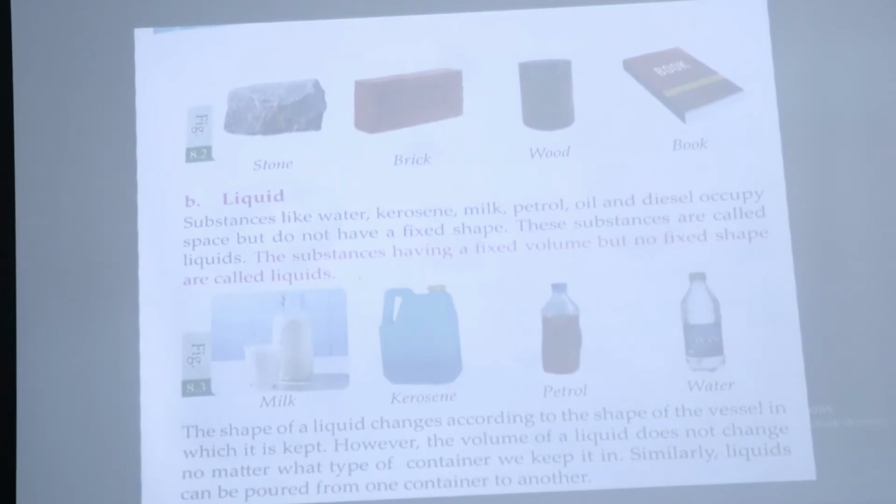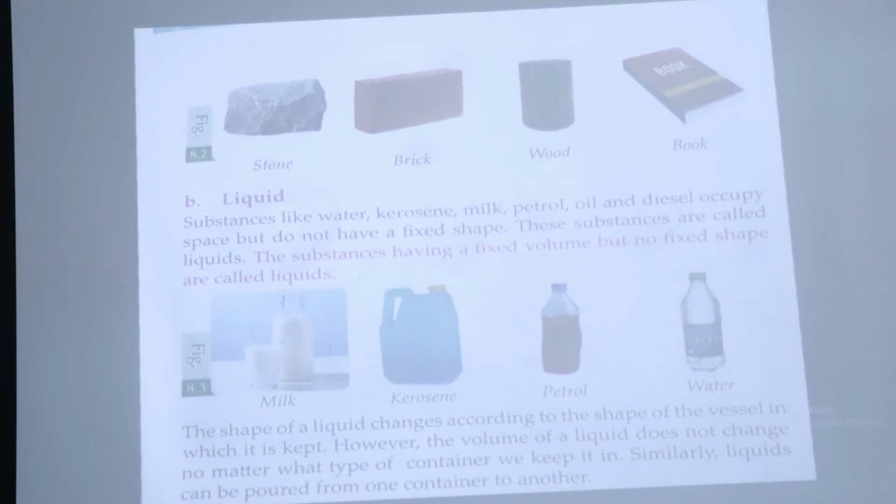Now liquids like water, kerosene, milk, petrol, diesel are substances that occupy space but do not have a fixed shape. These substances are called liquids.